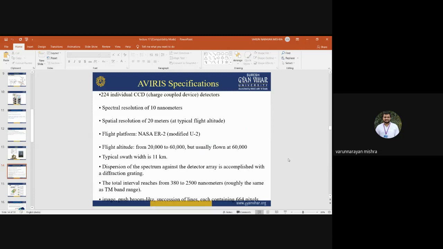Okay, it's a push-broom image. Push-broom means an along-track scanner. It is using an along-track scanner or push-broom sensor, and it contains only 664 pixels. These are some specifications of the Everest sensor. Everest was very famous. It was widely used for different applications when it was launched in 1987.